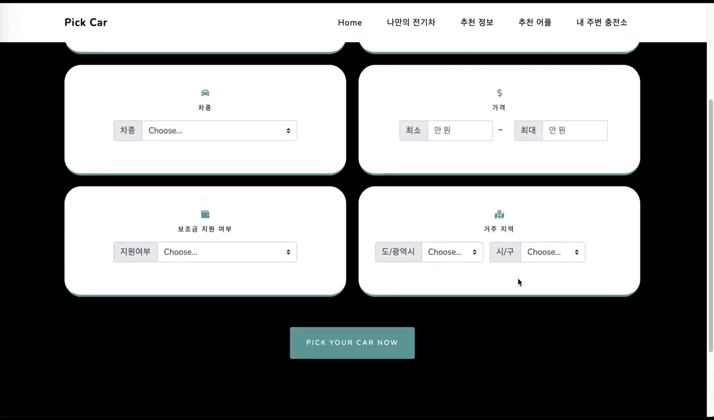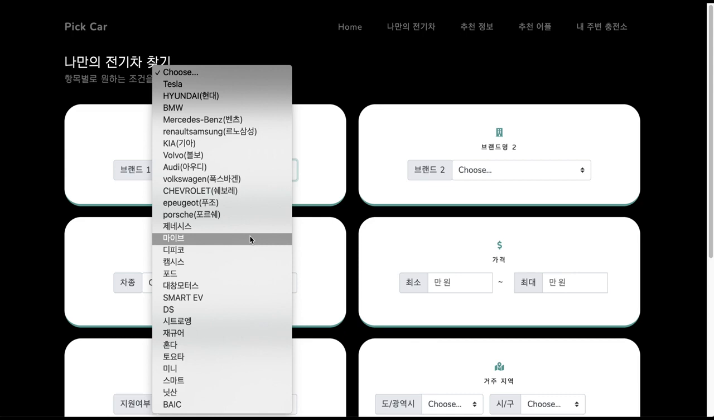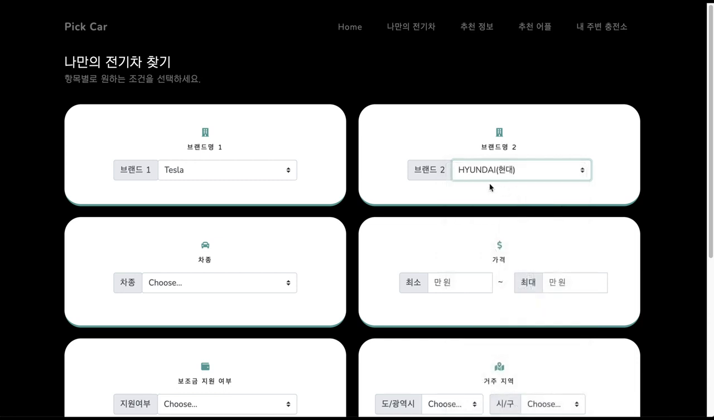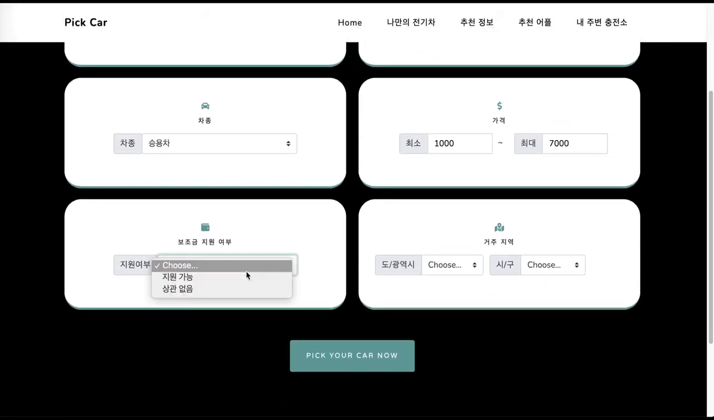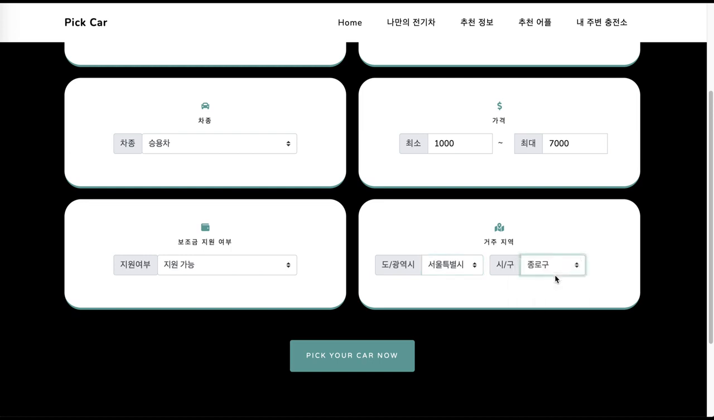Users can get the EV car list by selecting the conditions. If you don't select them, you cannot get the results. So first, select the 2 brands of the EV car. I'll select Tesla and Hyundai. Then select the car type. You can enter the minimum price and maximum price you want. Then select if you want to get a subsidy or not. Finally, select the place you live because the subsidy is related to the place.